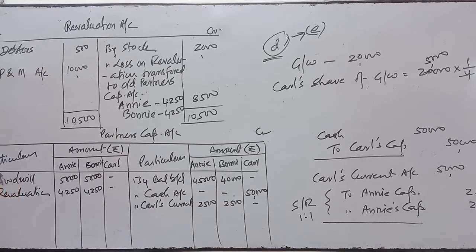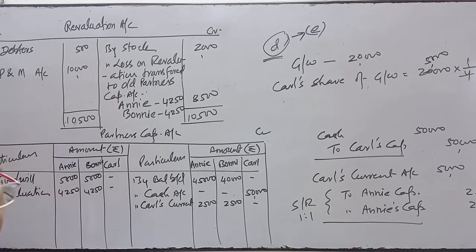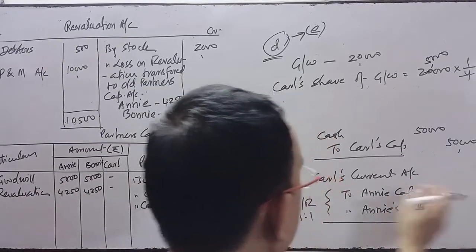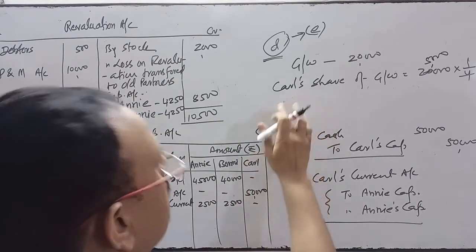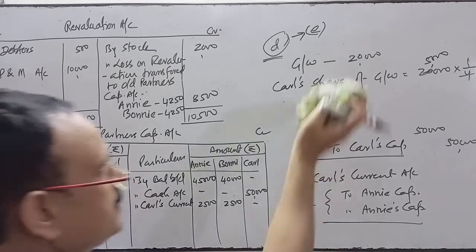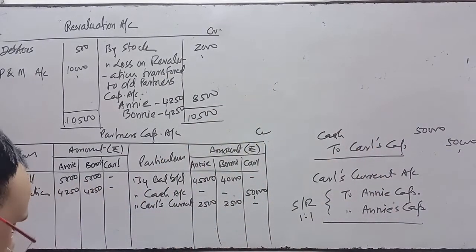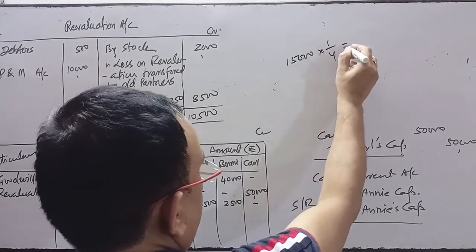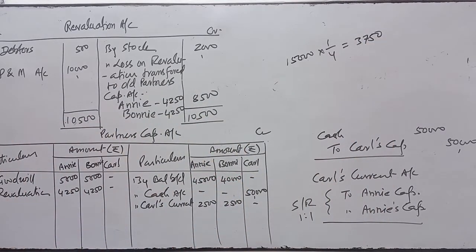Point number F, general reserve not to be distributed. For this purpose, it was decided that Carl will compensate the old partners through his current account. So we'll do the entry just like the goodwill treatment. The general reserve given in the balance sheet is how much? You see the general reserve, it is 15,000. So 1/4 of it is 3,750. Okay.